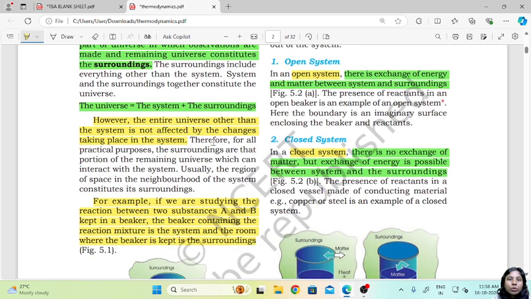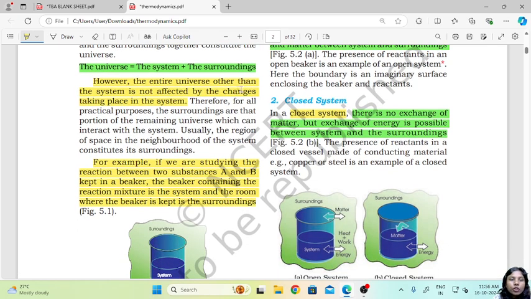So when you have to talk about the universe, we say it is the system plus the surroundings. If I am talking in terms of the example, we consider the seed or the sapling along with the vase or the garden it is present in. That together is known as the universe.